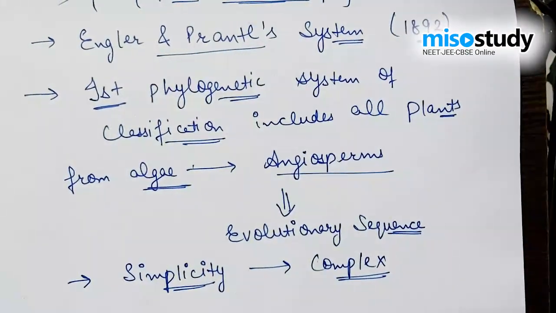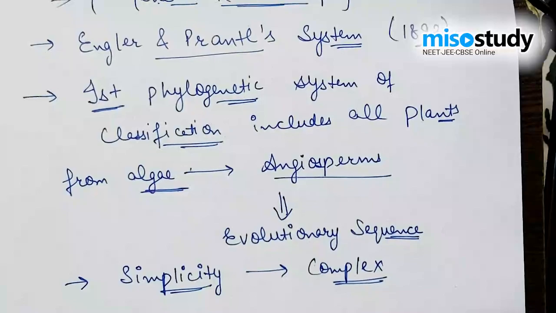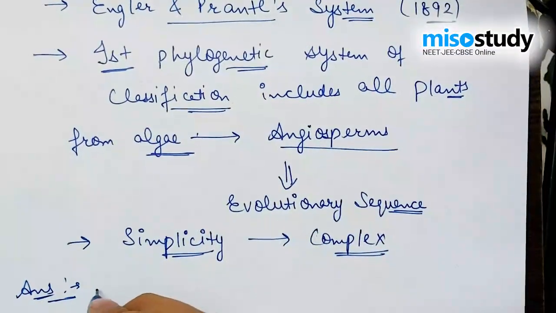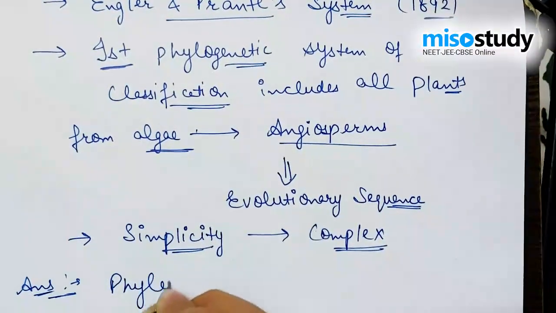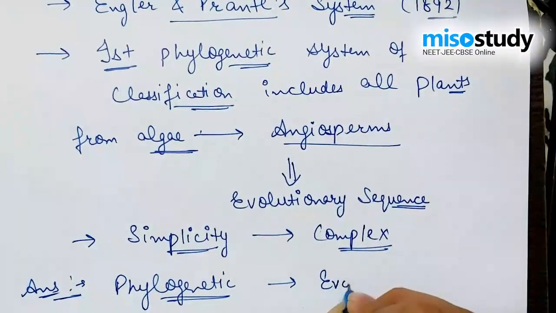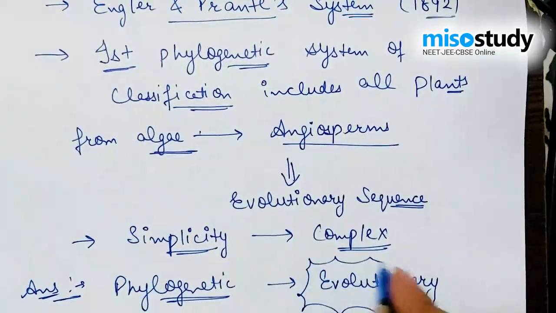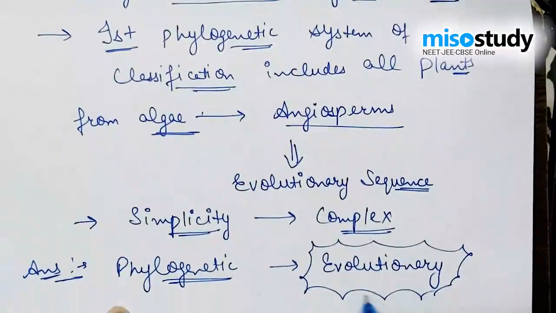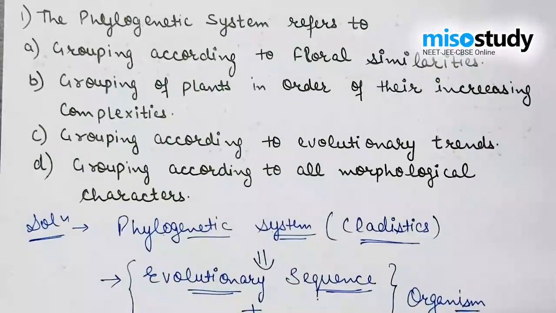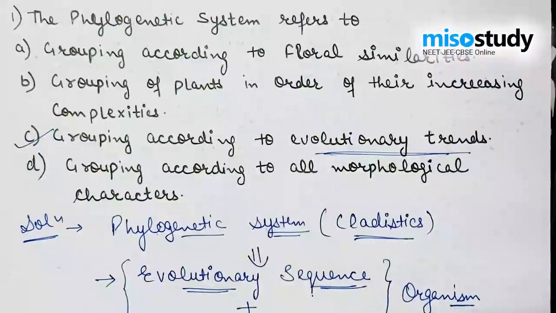So the right option for this is grouping included in the phylogenetic system, which generally falls under the evolutionary aspects. So the right answer is the evolutionary sequence and evolutionary trends. After discussing the question, the right answer is grouping according to evolutionary trends.